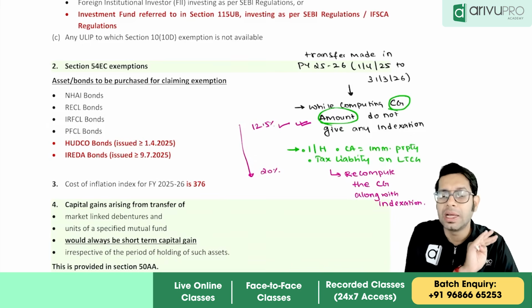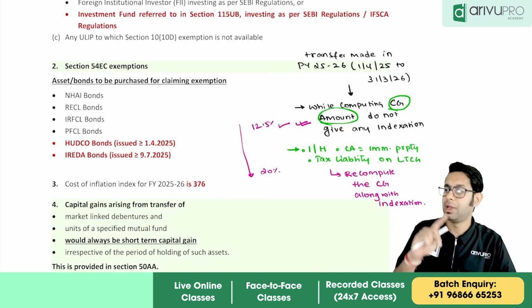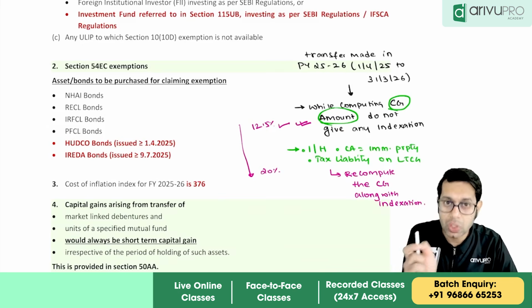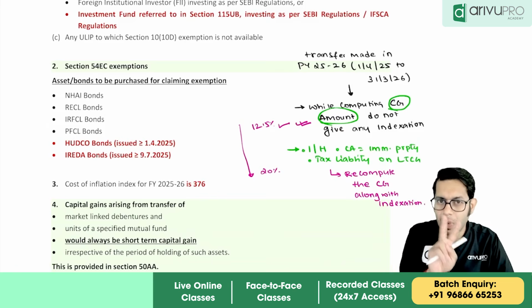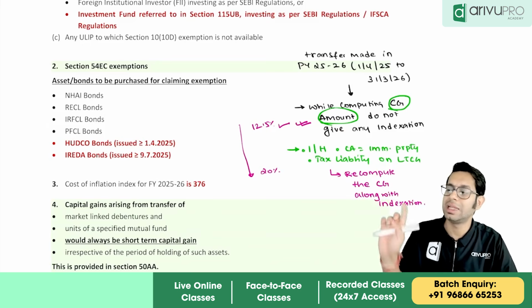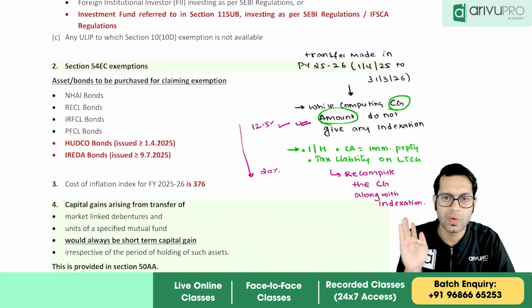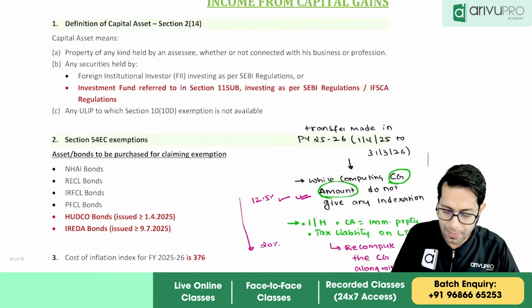While computing the capital gain amount, there is no indexation benefit, but when they ask you to compute the tax on capital gain for an individual or HUF for sale or transfer of immovable property, then you have to recompute the capital gain along with indexation and take the tax equal to 12.5% or 20%, whichever is less. I hope this point is very clear to you all. Let me come to the main point.